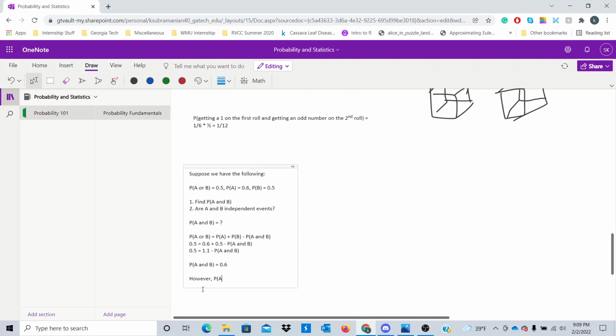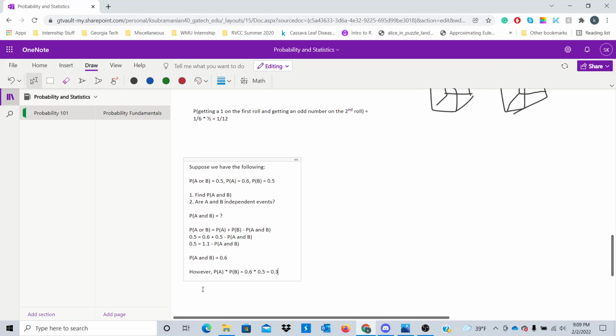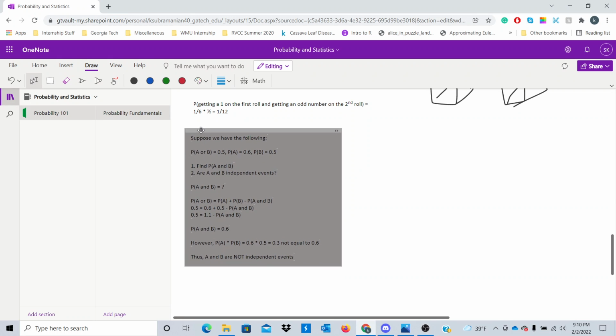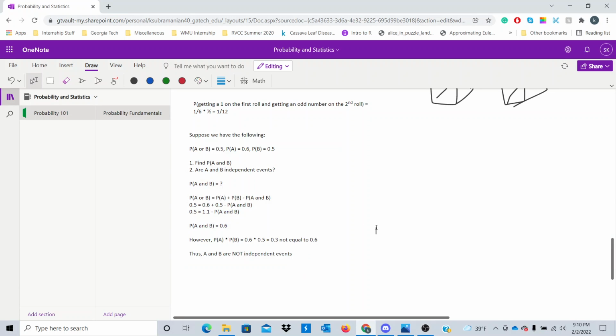However, what is the probability of A times the probability of B? Well, that's going to be 0.6 times 0.5, which is 0.3, which is not equal to 0.6. Thus, A and B are not independent events by our definition of what it means to be independent. So hopefully that gives you a straightforward overview of what independent events are.